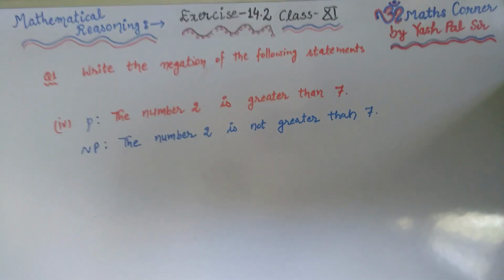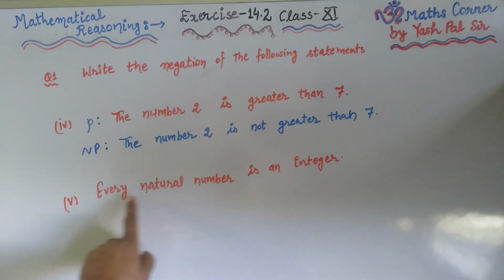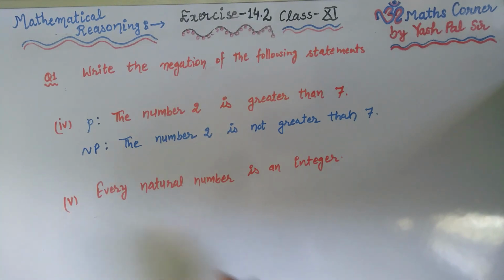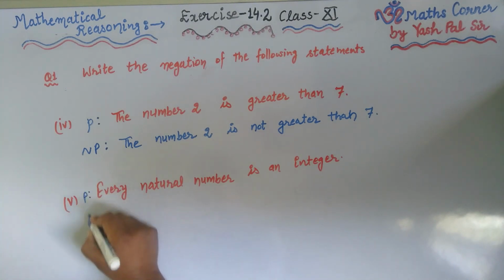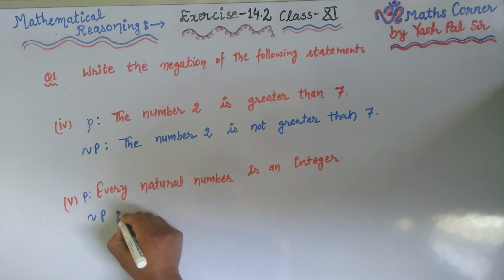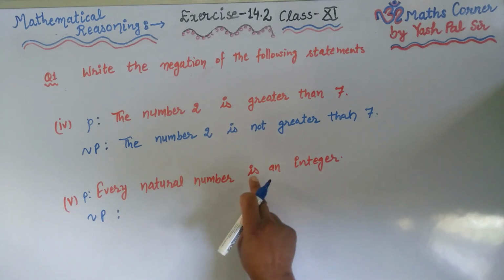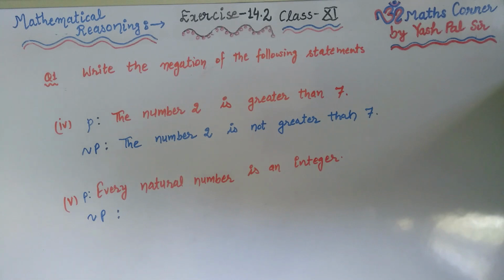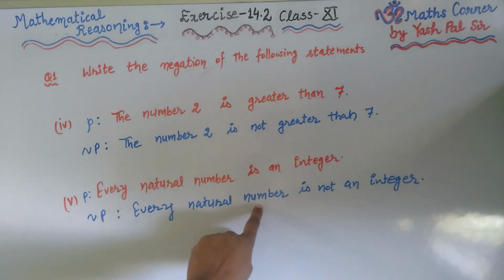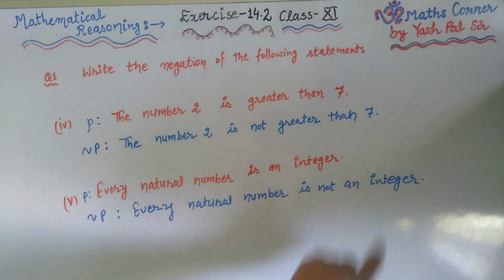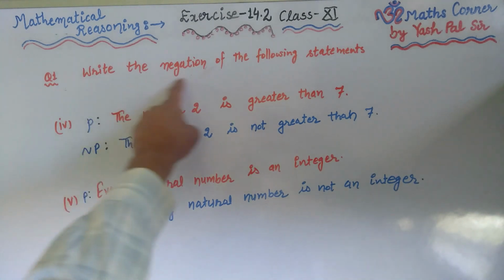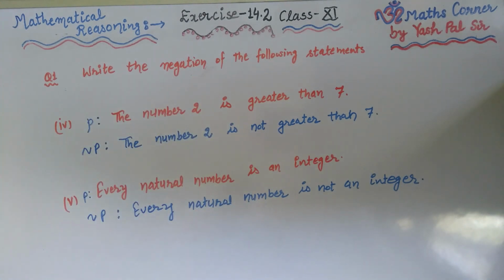Next part. Next we have: every natural number is an integer. This is the statement. Okay, so we write this as P is the statement. So what is the negation of P? Every natural number is not an integer. So this way we can write the negation of any statement. Okay, this was question number 1. Now coming towards question number 2.